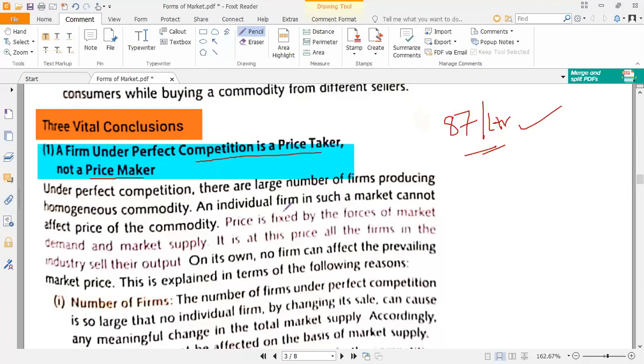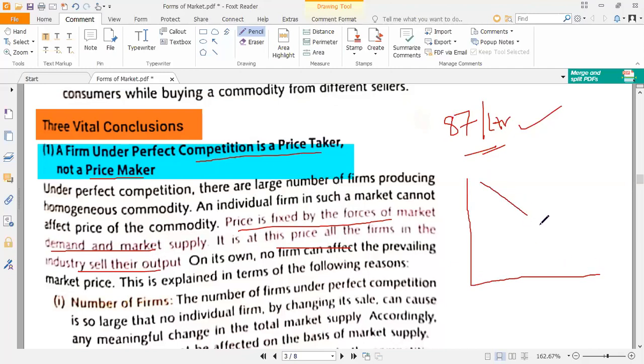Now, how is this done? First of all, price is fixed by the forces of market demand and market supply. It is at this price that the firms in the industry sell their output. Now, how is it determined? We will be doing this in chapter number 13, but I am giving you just a brief.